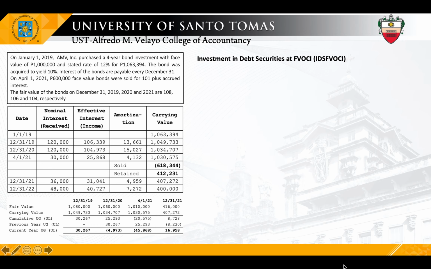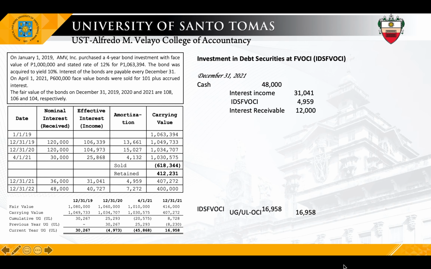Next, on December 31. So, anong matitira sa mga entries natin? Again, to record the interest received and the amortization of the premium. So, again, cash 48,000, that's 36,000 para doon sa 400,000 times 9 months, and then yung 40% doon sa nauna mong inakro na 30,000. And then credit interest income, investment, and interest receivable. And finally, to record the change in fair value in 2021. So debit investment, credit unrealized gain 16,000. Nandun sa table number 2. Okay? So that's all. Thank you.